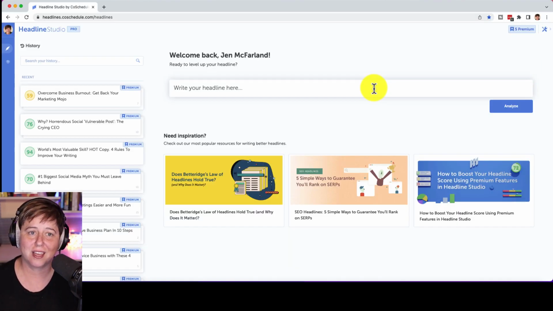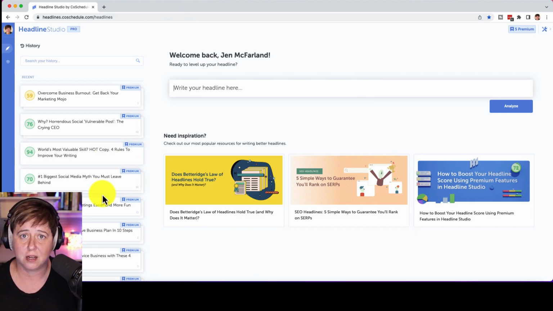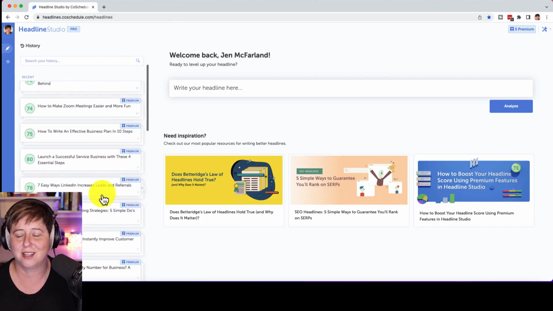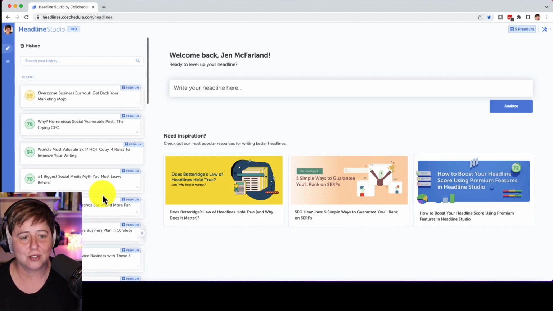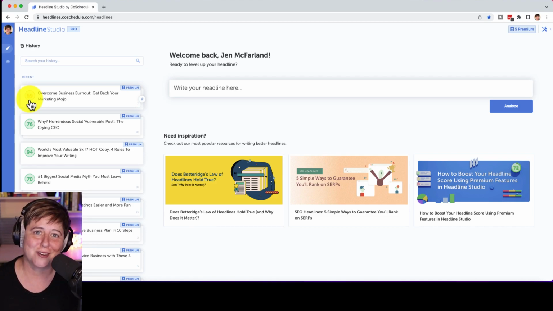Here we are inside of Headline Studio Pro. Again, this is created by CoSchedule. Now, what you're seeing here on the left-hand side are all of the different headlines that I have come up with, I think over the past year and a half or so. What you'll notice is "Overcome Business Burnout, Get Your Marketing Mojo", or "Get Back Your Marketing Mojo." That is, I believe, a fairly recent podcast episode. You'll notice it says premium here. It's in the yellow or gold color. That means it's not green, which is good. It's also not red, which is bad, or maybe less likely that somebody's going to click on it.